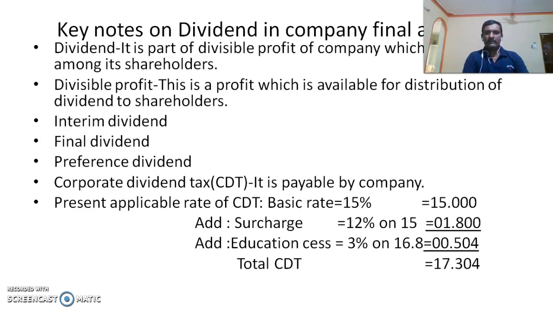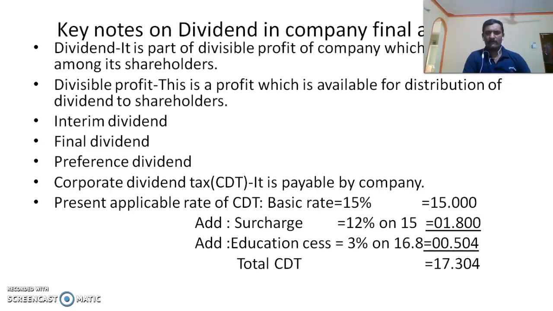So related to dividend, keynotes: dividend is a part of divisible profit of the company which is distributed among its shareholders. This is a profit which is available for distribution of dividend to shareholders. There may be interim dividend or final dividend. Sometimes it may be called a proposed dividend, then preference dividend. And one more important item to be considered in this concept, that is corporate dividend tax. It is always payable by the company.